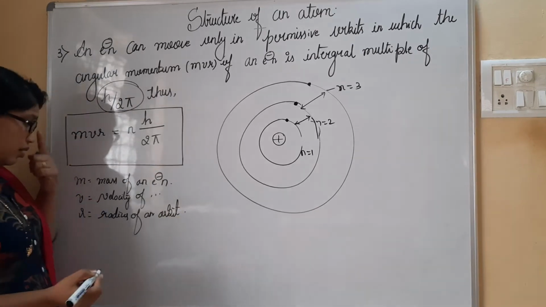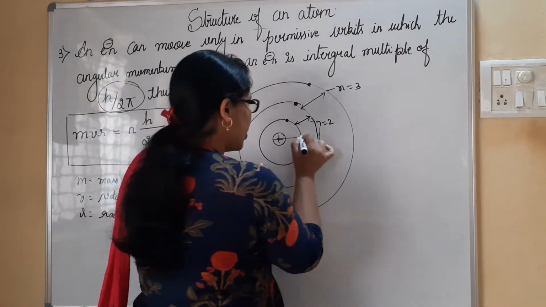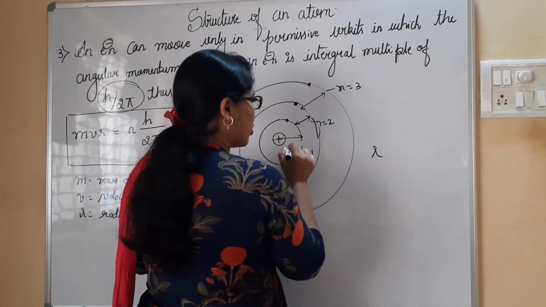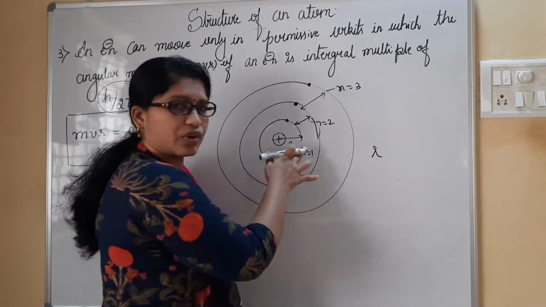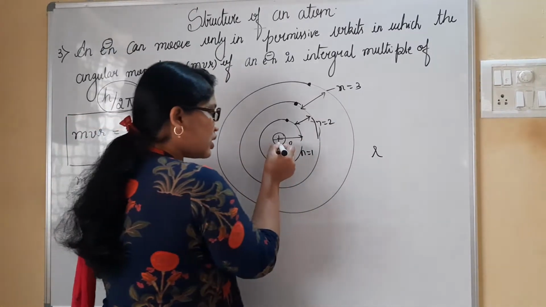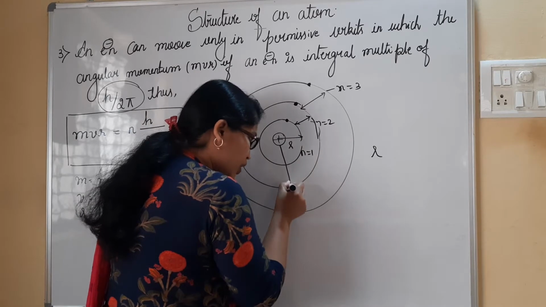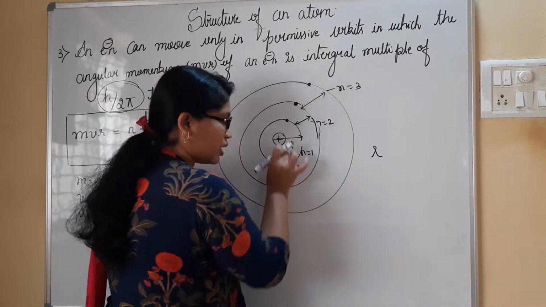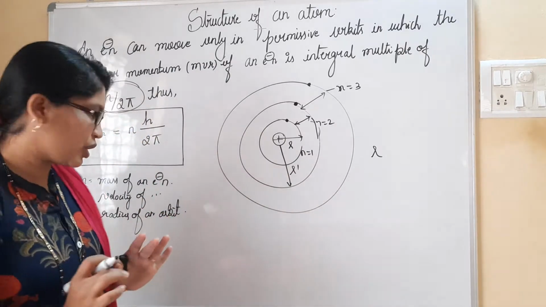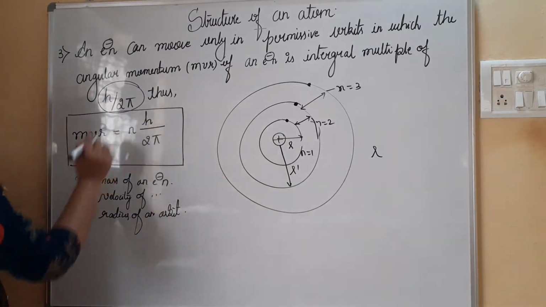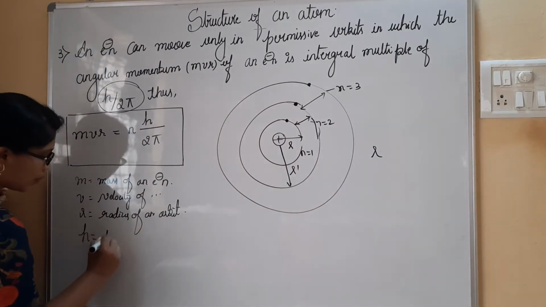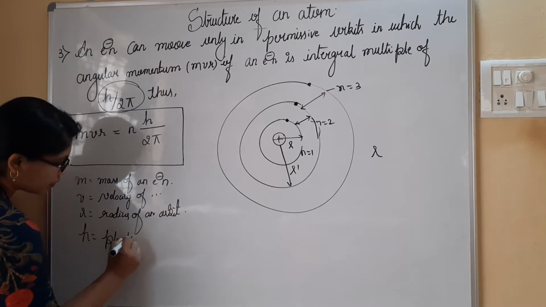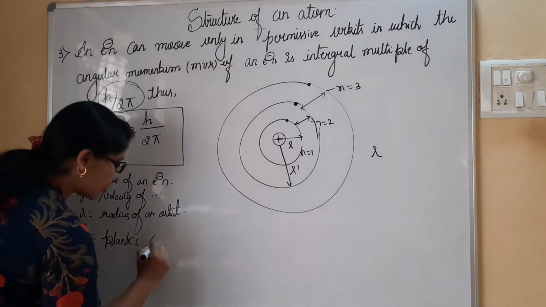If it has a radius from here to here, it is r, the distance from the nucleus to the first shell. If it has a distance from here to here, for the electron in the second shell, this radius is r dash. And we all know h is Planck's constant.